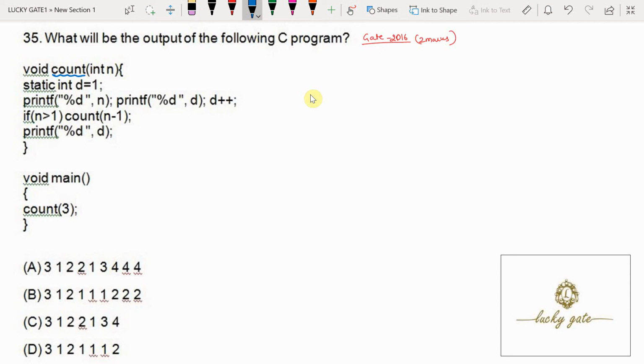Because program execution always starts with the main. From the main it is calling count of 3. Now the 3 is copied into variable n equal to 3, because n is a formal parameter of the count function. Now n is 3. It is having one static variable, static int d equal to 1.